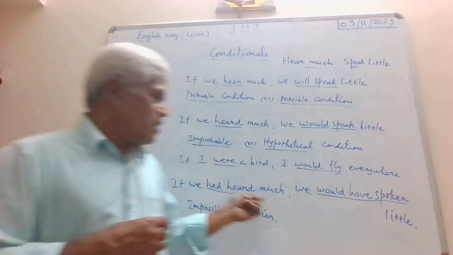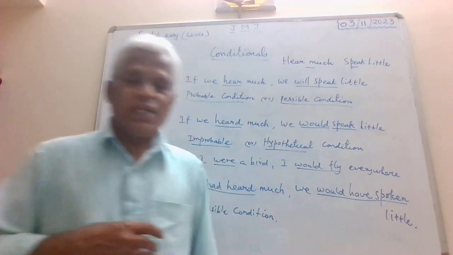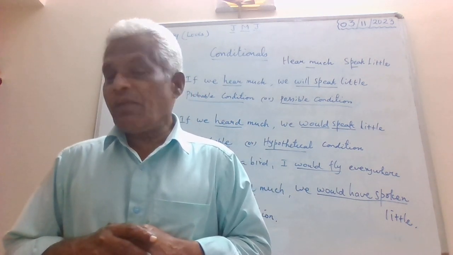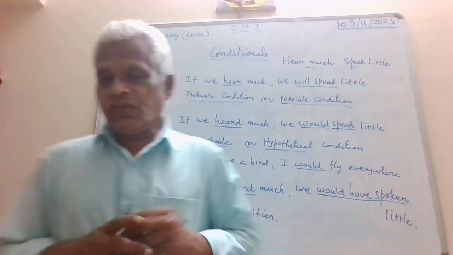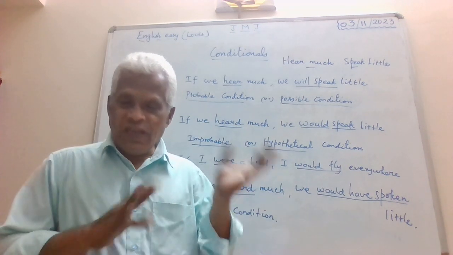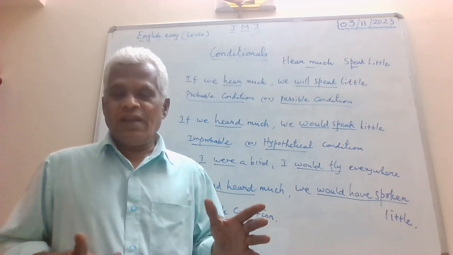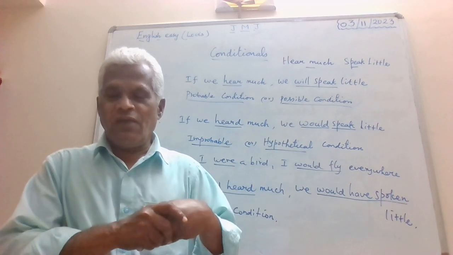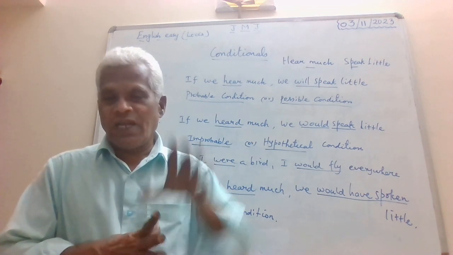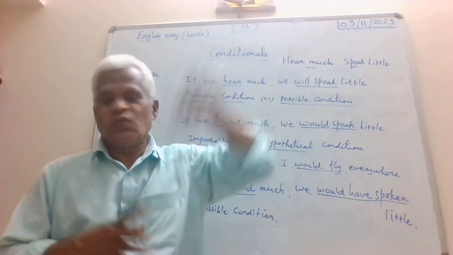If we had heard much, we would have spoken little. So if we usually, what happened now? So this is the situation where you feel a lot after the possible way of help, the possible conclusion, had gone away from you.